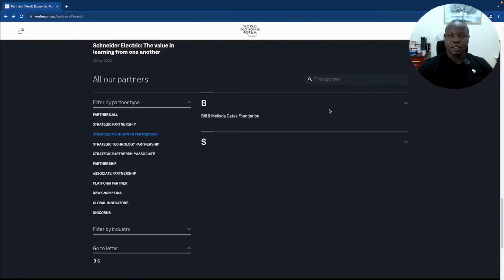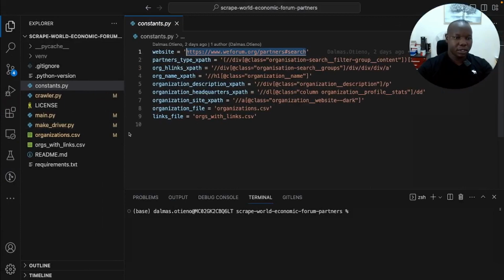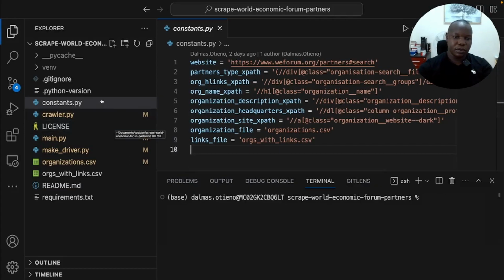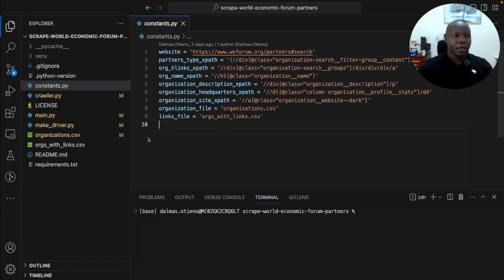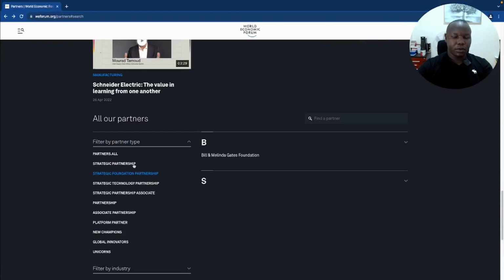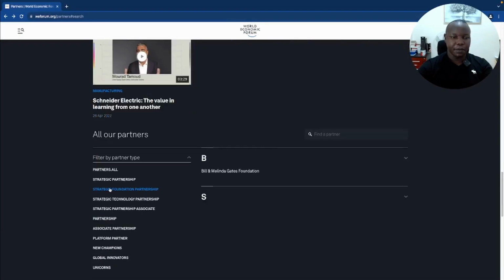So we have seen this, and I could just take you through what this code is about. It is not as clean code as you may expect, but it's something that's working. So the purpose of the project was to get information about the partners of the World Economic Forum.